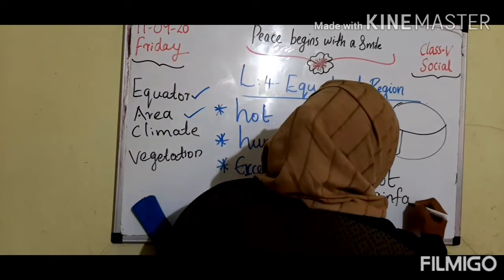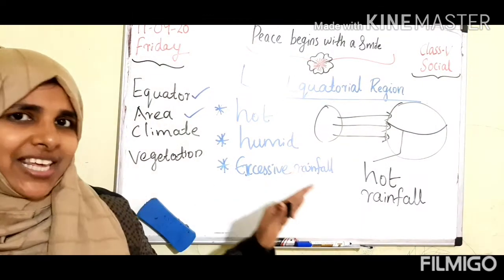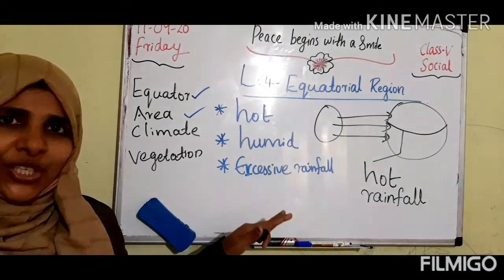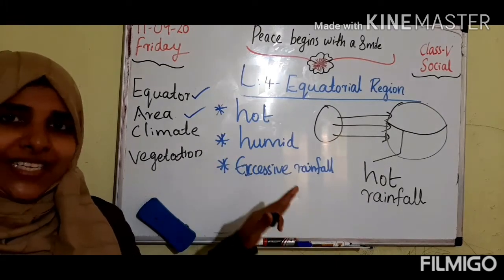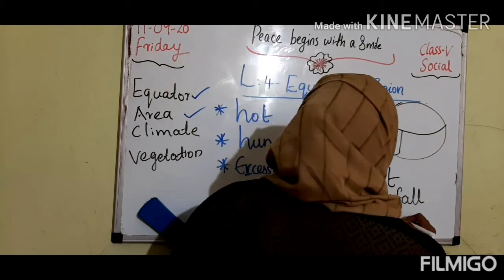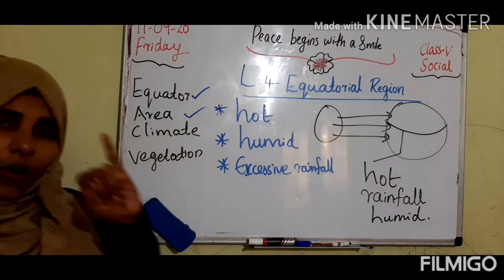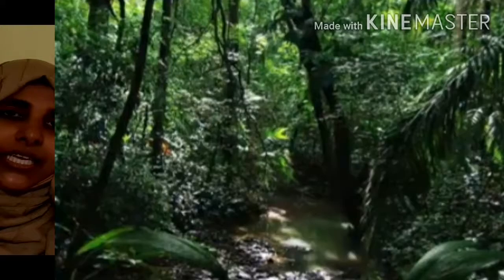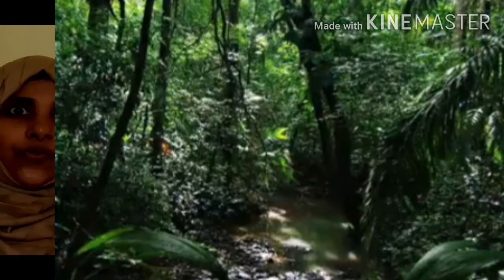This rain that comes at the same time every day we call the 4 o'clock rain in the Amazon. And you know children, the Amazon is the lungs of the earth. We call the Amazon basin the lungs of the earth, and that's why it is also very humid. So the climate of the equator region is very hot, humid and with excessive rainfall throughout the year. That's why their forest is also called rainforest.